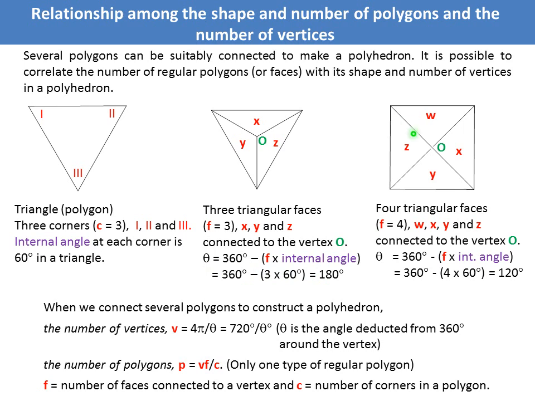Similarly, if you take 4 such triangles connected to point O, which is a vertex, then F equals 4 and theta will be 120 degrees. Now V is the number of vertices, F is the number of faces, C is the number of corners, and P is the number of polygons. Then it is possible to establish a correlation among these parameters: V equals 4 pi by theta, and P, the number of polygons, equals VF by C.